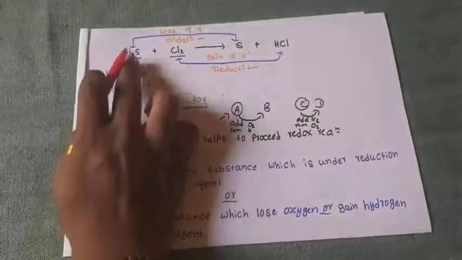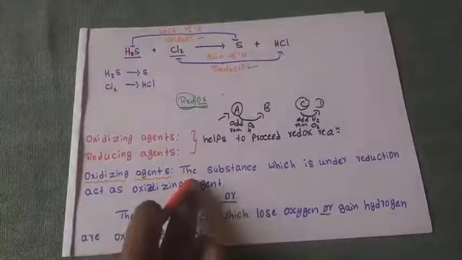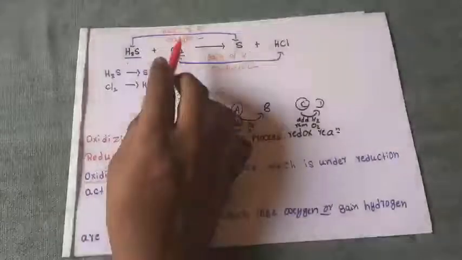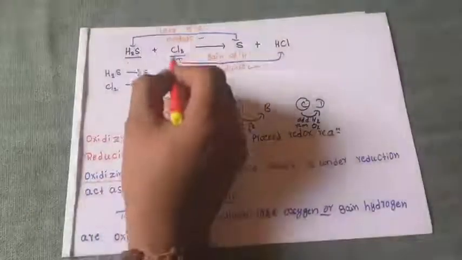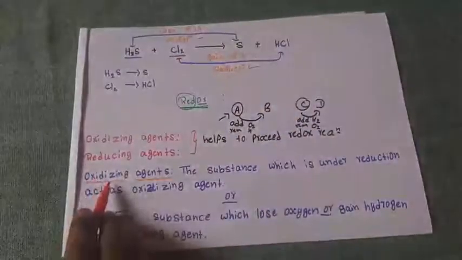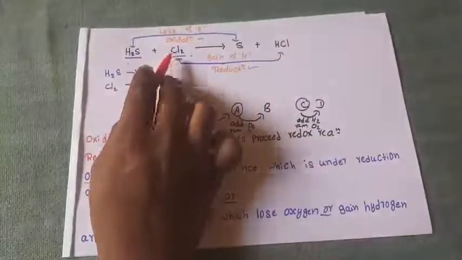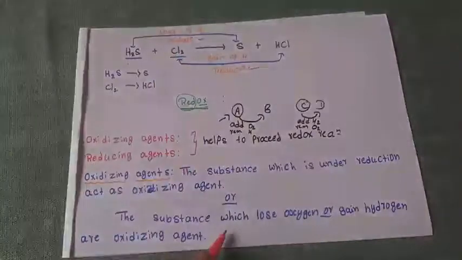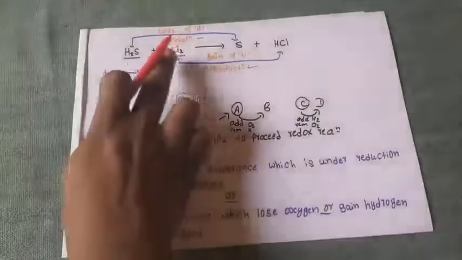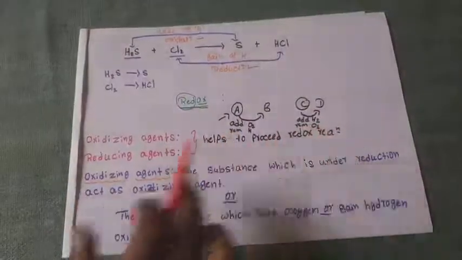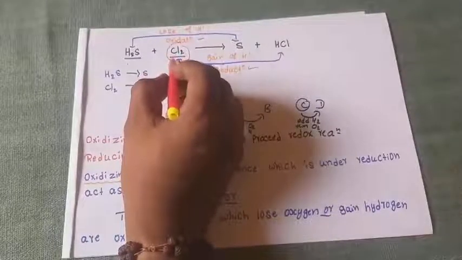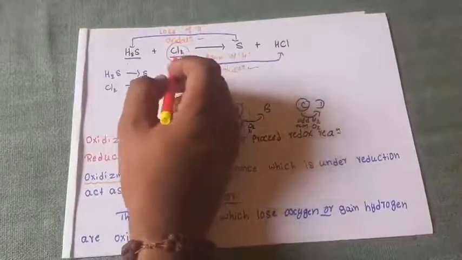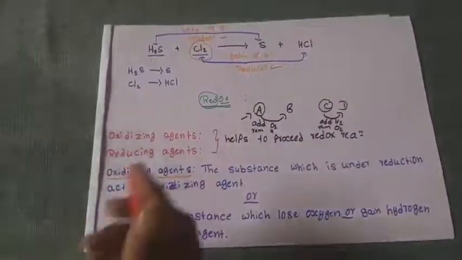Now consider which is the oxidizing agent in this case. According to the definition, it is the substance which is under reduction. Cl2 is under reduction; it is reduced to HCl. Because it gains hydrogen, and the substance under reduction is called an oxidizing agent, hence we can call Cl2 an oxidizing agent.